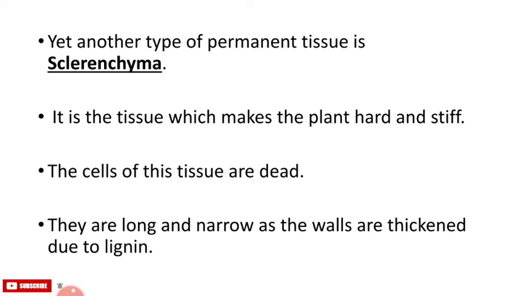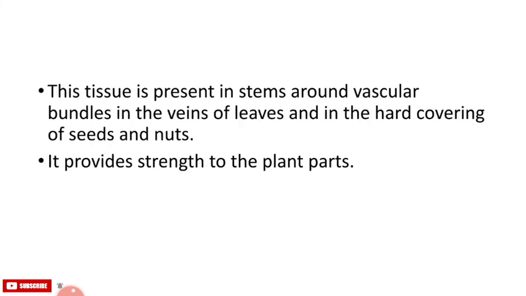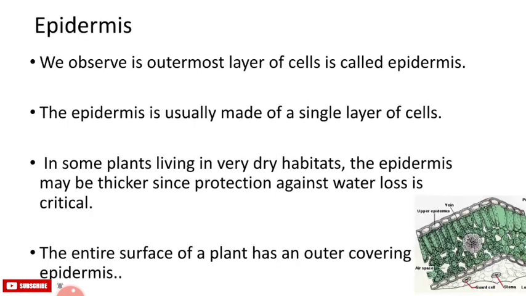They are long and narrow as the walls are thickened due to lignin. The tissue is present in the stem around the vascular bundle, in the veins of the leaves and the hard covering of seeds and nuts. It provides strength to the plant parts. It protects all the parts of the plant. This protection is against loss of water, mechanical injury and invasion by parasitic fungi.